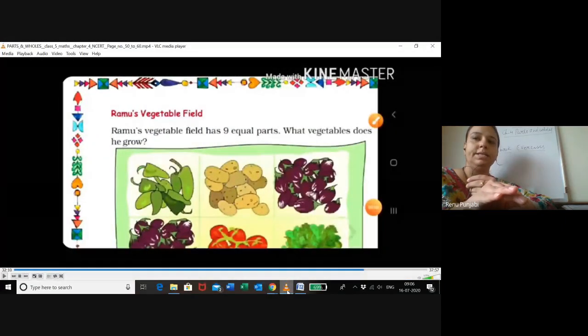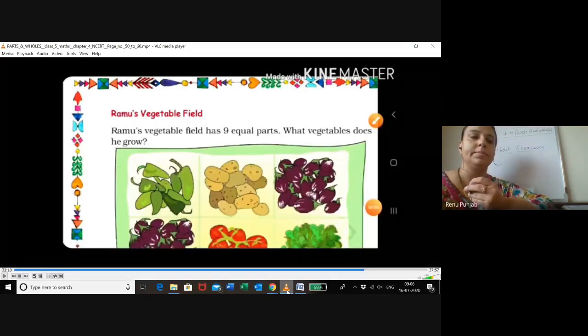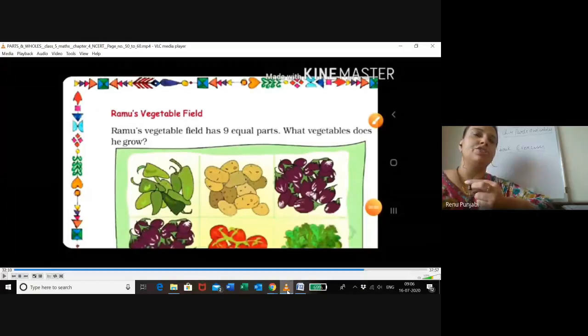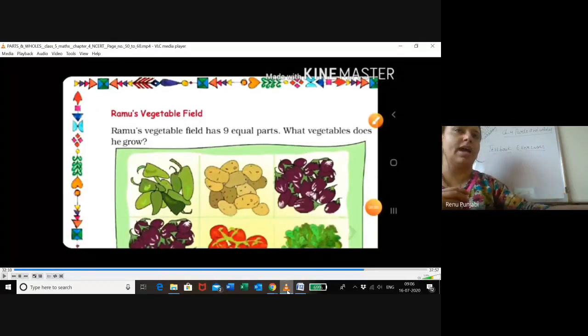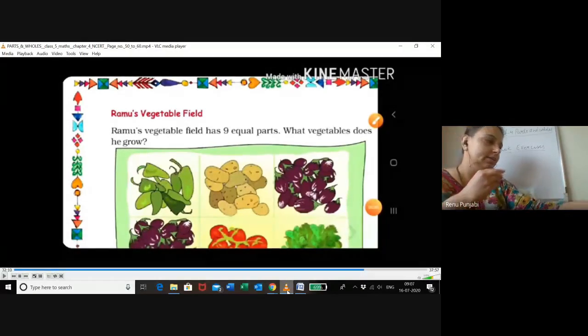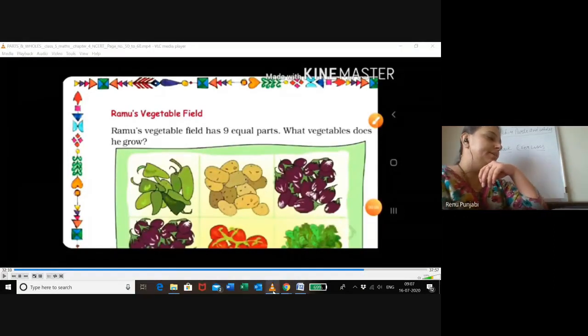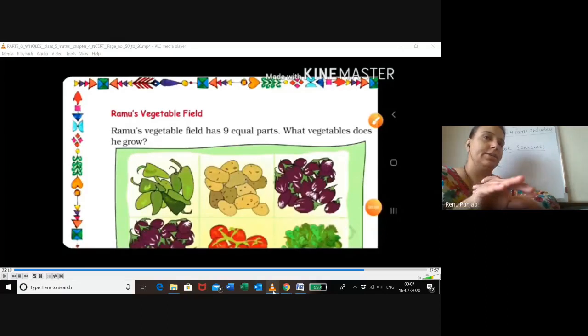Is my presenting screen visible to everyone? Yes, ma'am. Same page you have in your textbook, children? Ramu's vegetable field. So Devanshi will read. Devanshi, start reading what's written in your textbook.